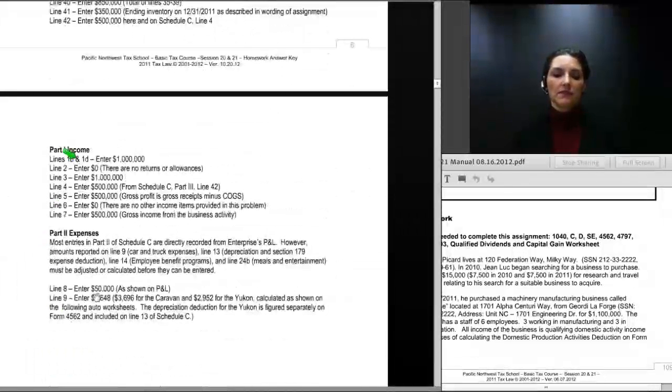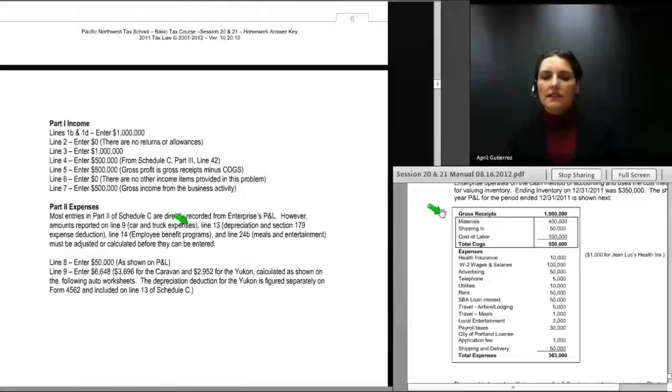We add those numbers up and we get $850,000, and then in the problem we told you that the closing inventory was $350,000. So we subtract $350,000 from $850,000, and that gives us an inventory expense, or a cost of goods sold expense, of $500,000, which is entered on Schedule C, line 4. And here is Enterprise's P&L, and you can see the P&L shows cost of goods sold at $550,000, but does not account for the opening and closing inventory adjustments.